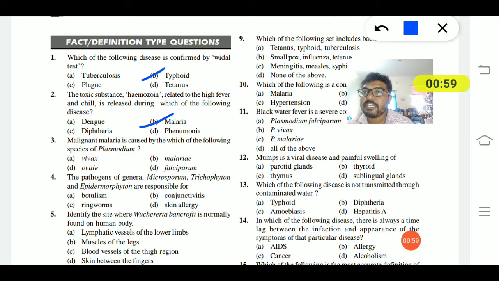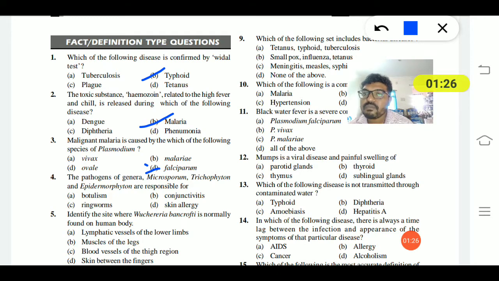Next, question 3. Malignant malaria is caused by which of the following species of Plasmodium? Option A, Plasmodium vivax. Option B, Plasmodium malariae. Option C, Plasmodium ovale. And Plasmodium falciparum. Plasmodium falciparum is the deadly one among all, so that is malignant malaria.